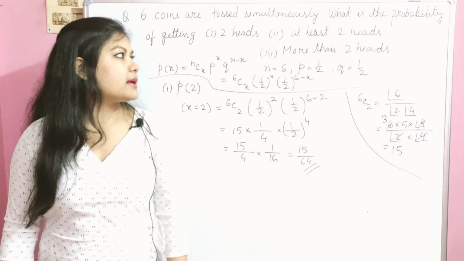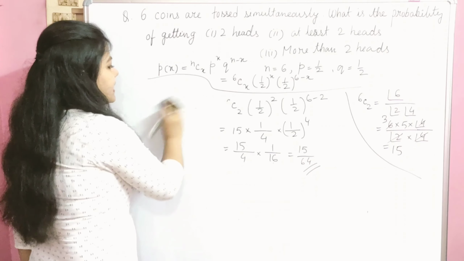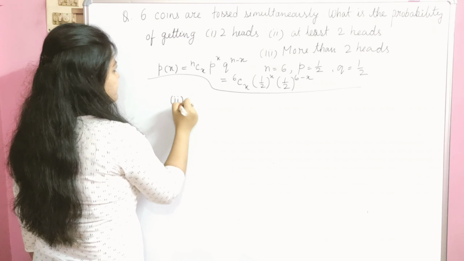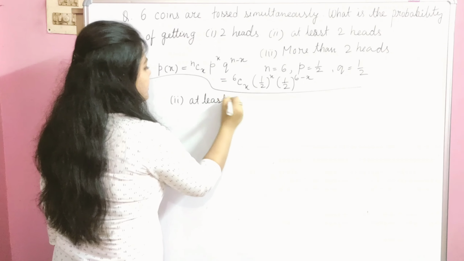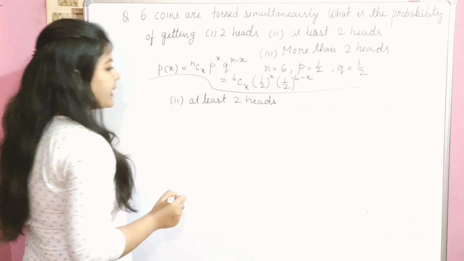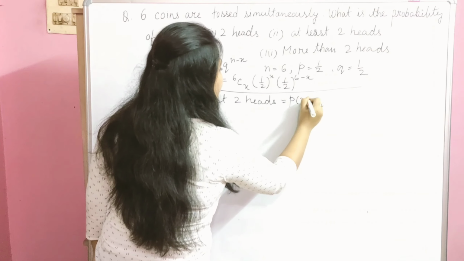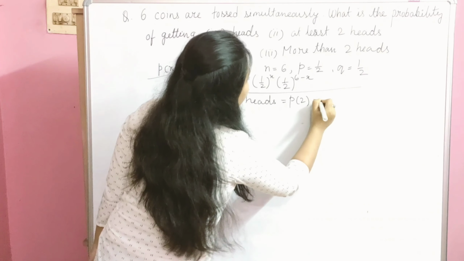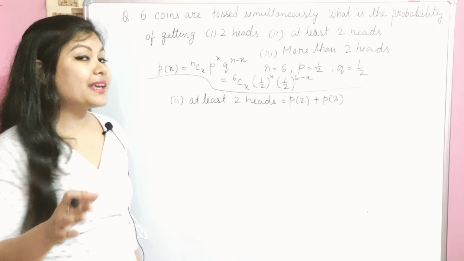Now for the second part, at least 2 heads. That means here we can take P2, because in P2 there are 2 heads, and P3 means the probability of getting 3 heads.